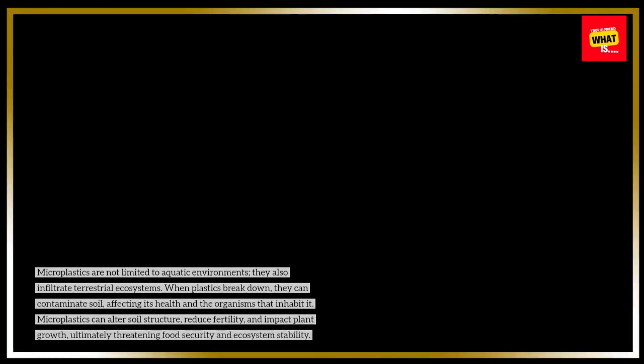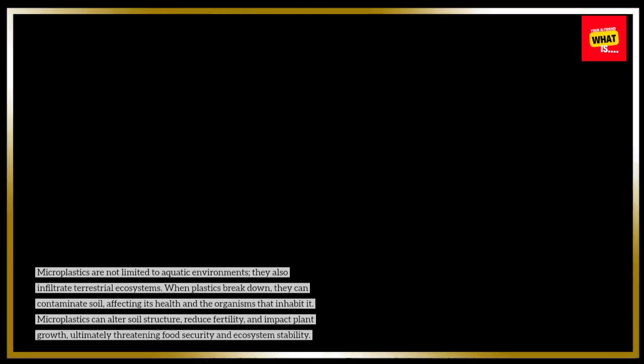Effects of microplastics on soil and terrestrial ecosystems. Microplastics are not limited to aquatic environments, they also infiltrate terrestrial ecosystems. When plastics break down, they can contaminate soil, affecting its health and the organisms that inhabit it. Microplastics can alter soil structure, reduce fertility, and impact plant growth, ultimately threatening food security and ecosystem stability.